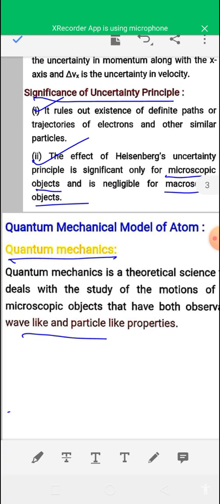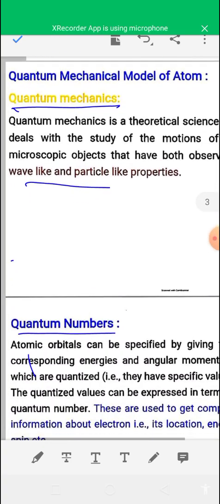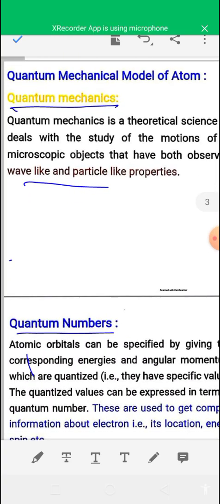Now see the quantum mechanical model of the atom. First you have to know what quantum mechanics is. Quantum mechanics is a theoretical science which deals with the study of the motion of microscopic objects that have both observable wave-like and particle-like properties.